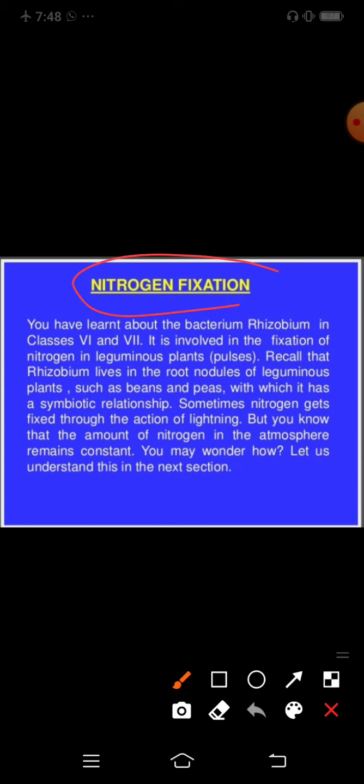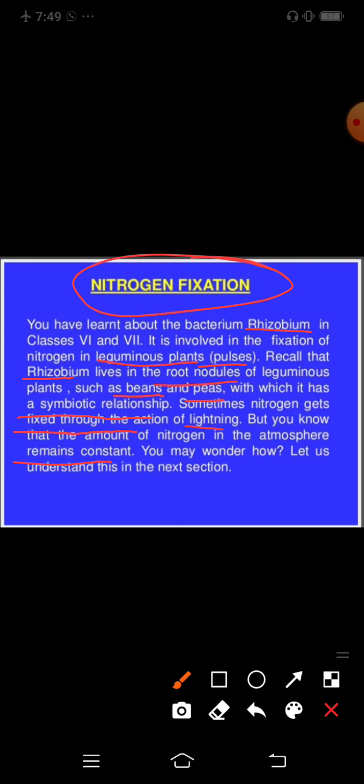Last, nitrogen fixation. You have learned about the rhizobium bacteria in class 6th and 7th. It is involved in the fixation of nitrogen in leguminous plants, means pulses plants. Recall that rhizobium lives in the root nodules of leguminous plants such as beans and peas, with which it has a symbiotic relationship. Sometimes nitrogen gets fixed through the action of lightning, but you know that the amount of nitrogen in the atmosphere remains constant. You may wonder how. Let us understand.